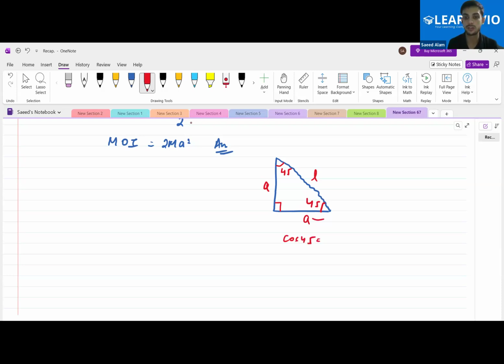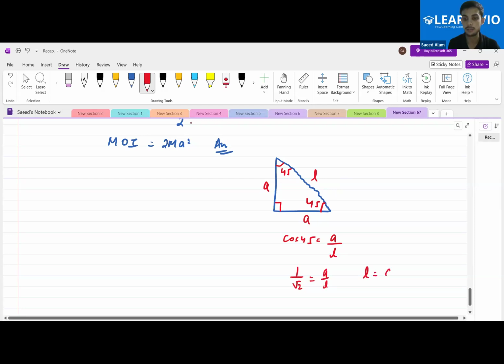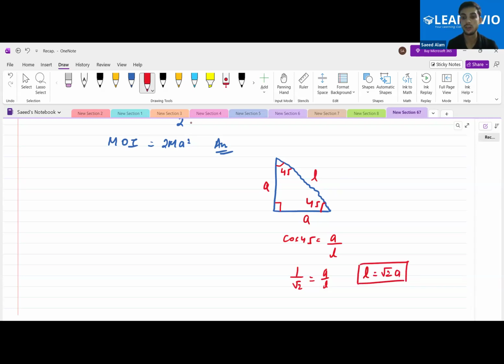Base upon hypotenuse. This will be the base and this will be the hypotenuse. So that will be A by L, and cos 45 is nothing but 1 by root 2. That is A by L, and L will be nothing but root 2A. So this is how you can calculate the length.